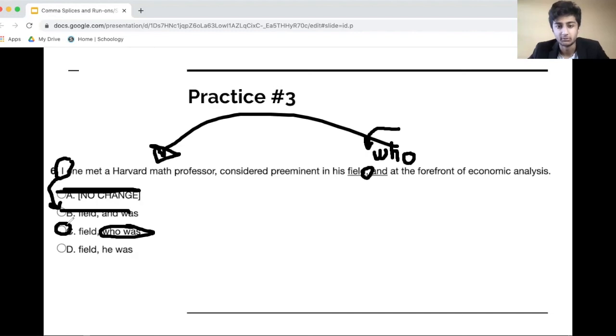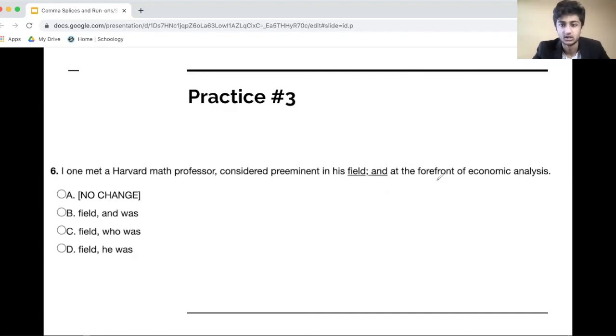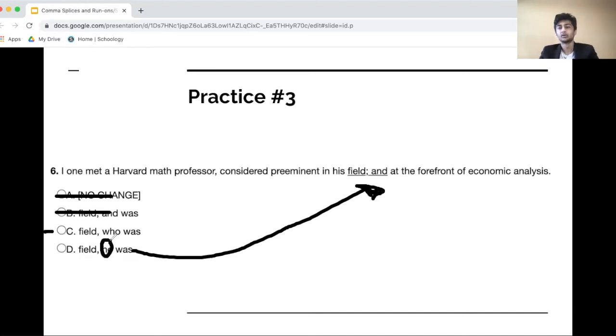I once met a Harvard math professor considered preeminent in his field, comma, he was at the forefront of economic analysis. We already know A, B, and C are in. A, B, C is probably correct. D, we're looking at. He was at the forefront of economic analysis. Now, what's going on here? You're creating an independent clause by adding this he. Think about it. Read that sentence out loud. He was at the forefront of economic analysis. That's a sentence on its own.